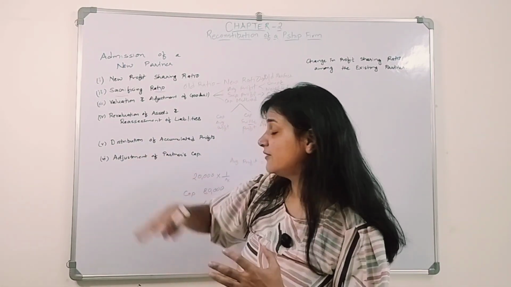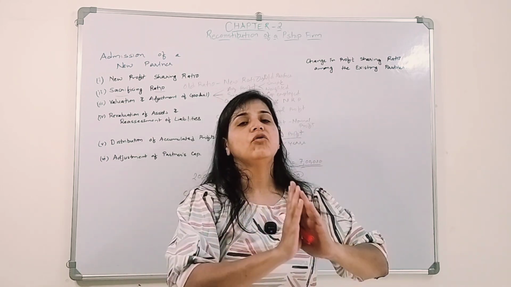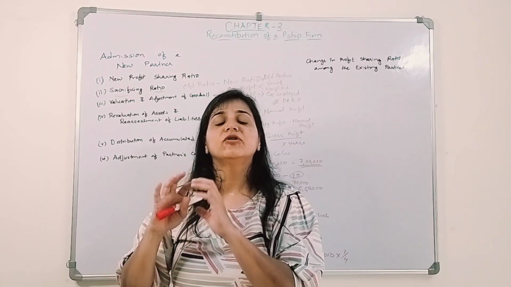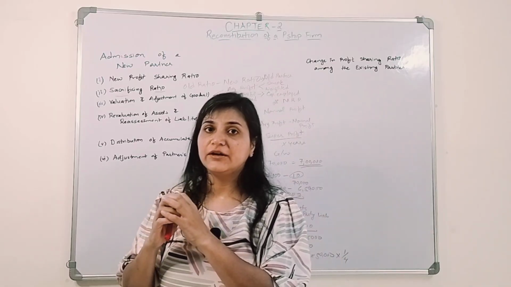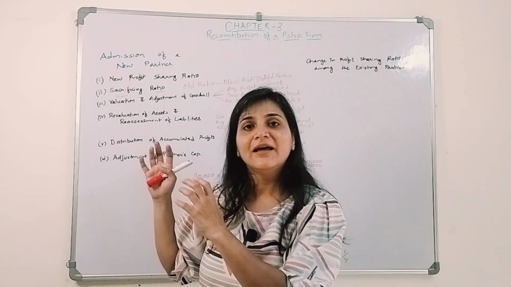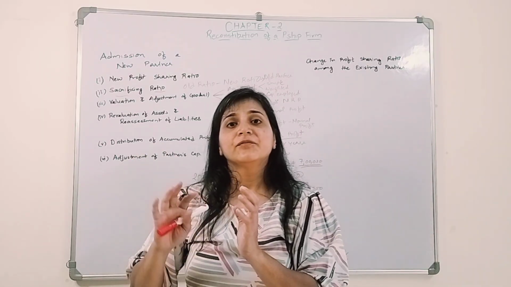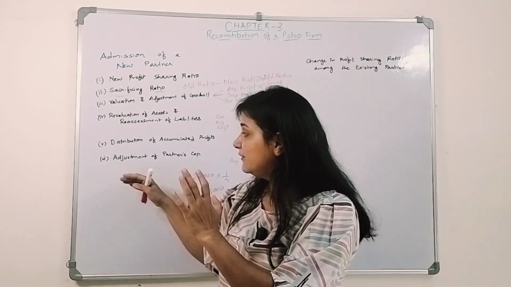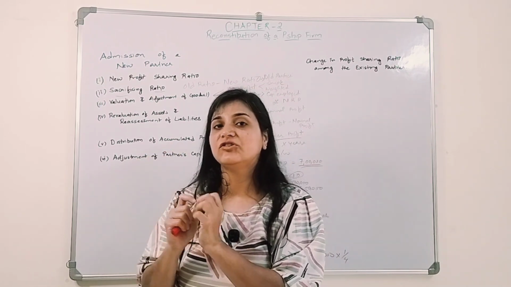And the last that we are going to discuss is adjustment of capital. Adjustment of capital means the old partners say, okay, whatever is the new profit sharing ratio, the capital amount should be according to that only, right? So how will they get to know? They need to find out the new ratio. The old partners' capital, the new partner's capital, what the new partner has brought into the business, his share we know, okay. So what should be the total capital of the three partners, we'll get to know. And on the basis of the new profit sharing ratio, that should be the capital of each and every partner.